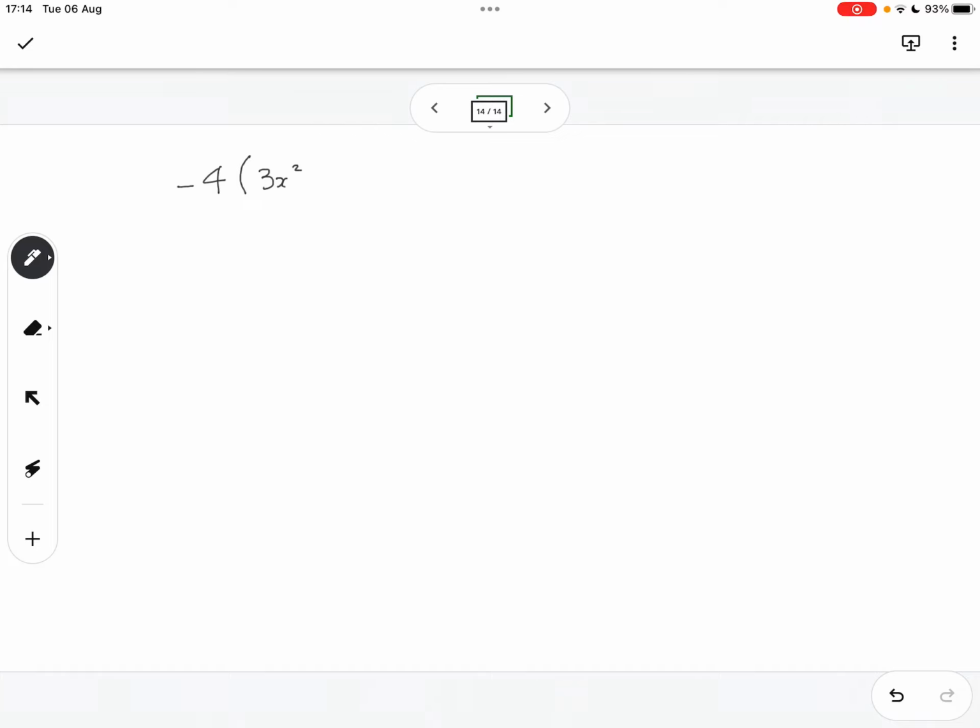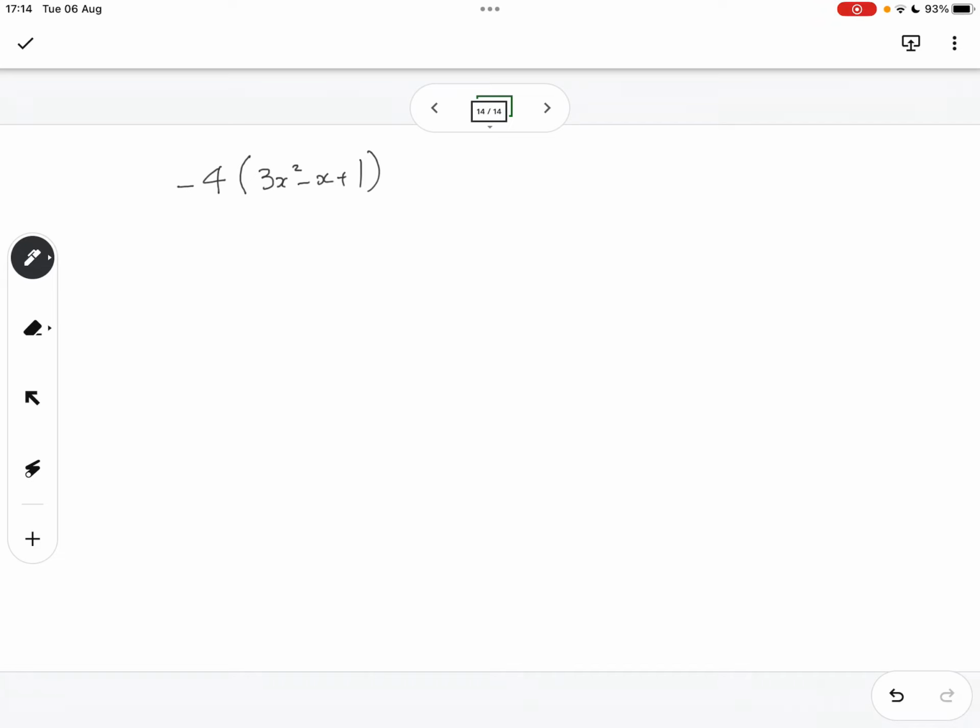Wait, where are you reading? This one. When you multiply out double brackets. Oh, okay, I see. So it's 3x squared minus x plus 1. Okay. Yeah, carry on. Multiply every term in the first bracket by every term in the second bracket.